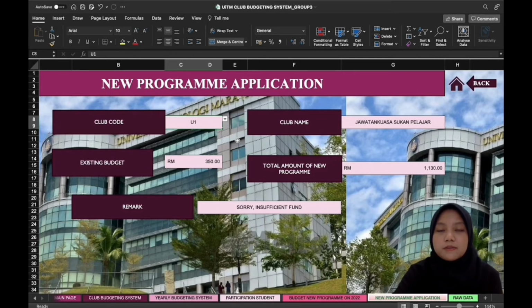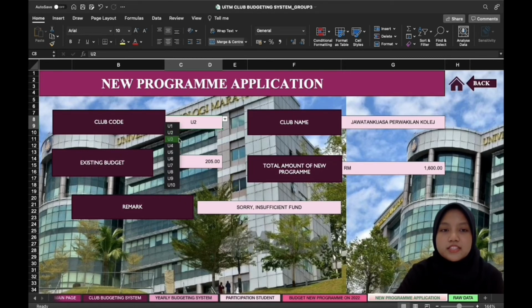Because if they wanted to do a new program and they do not have sufficient budget, they cannot do the new program for the next year. Next, for the club code of U2, which is Jawatan Kuasa Perwakilan College, their existing budget is negative 205 ringgit, and their total amount of new program is 1,600. Basically, their remark is sorry, insufficient fund too.